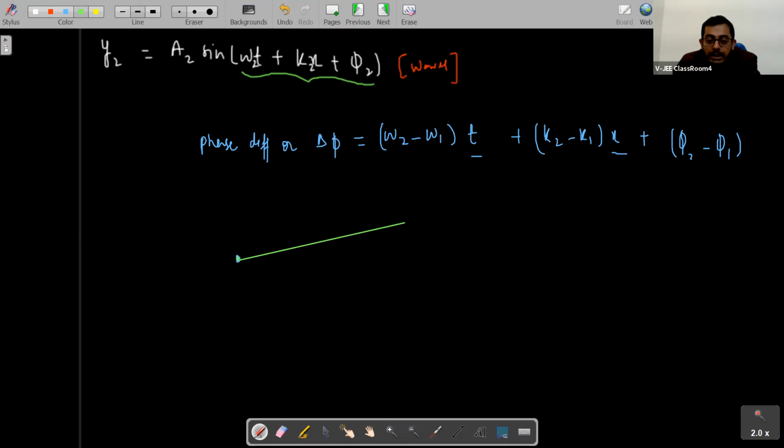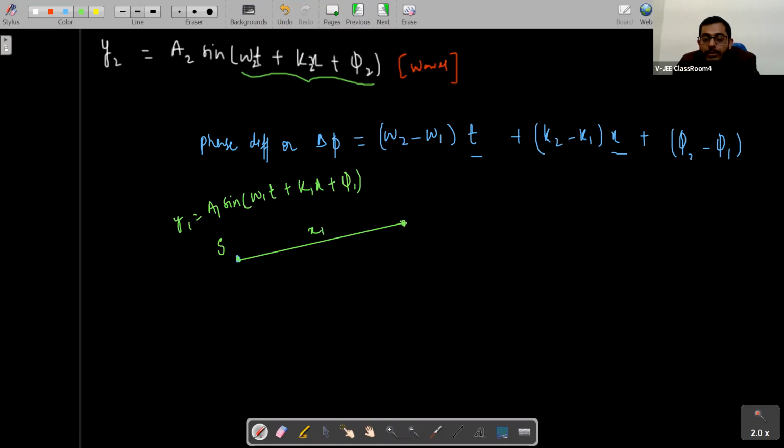If this is a source S, and this source S is emitting some wave, which we say y1 is equal to a1 sine omega 1 t plus k1x plus phi 1, then at this point, students, what will be the phase? If this distance is x1 and we want the phase of this wave at any time t, what will this point get at any time t?